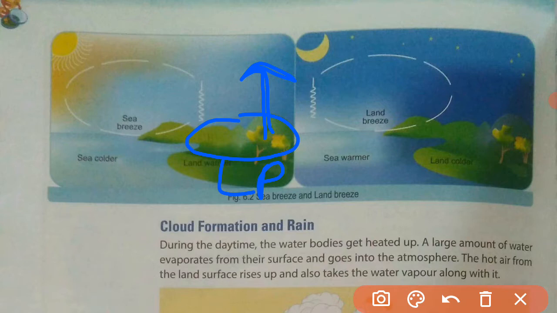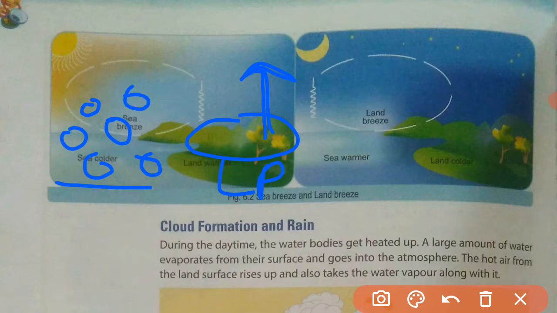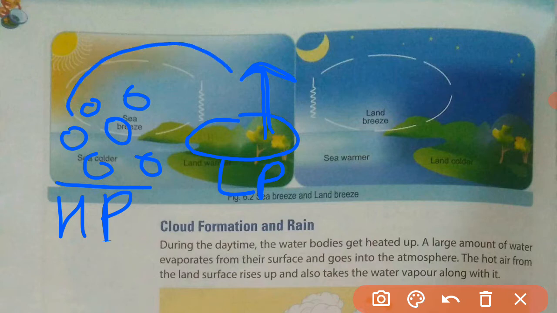At the same time, the surface of the sea is cooler than the land surface, so the air will be cooler and will remain here, and here will be the high pressure area. Because of this, a pressure difference will be created and the air will start to rush from high pressure area to low pressure area.